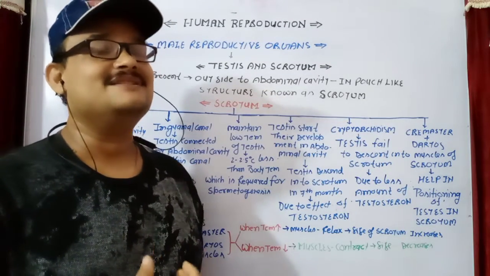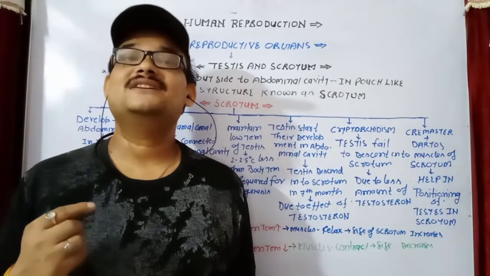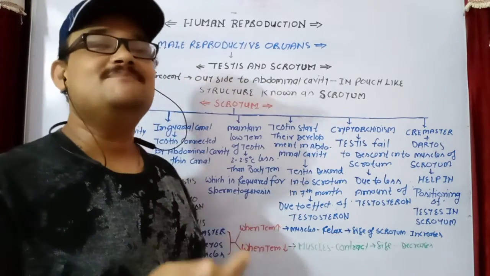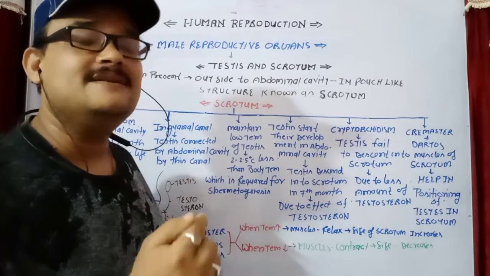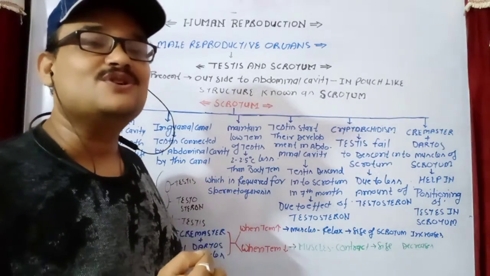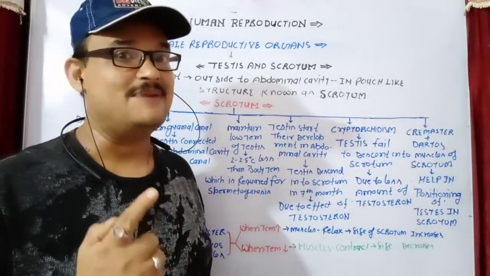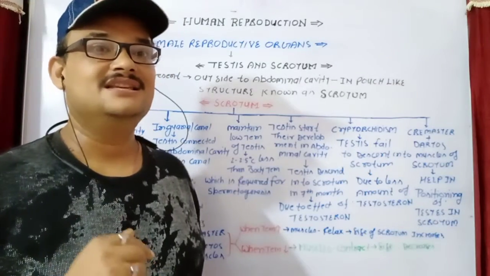So in such types of animals, the testis is present inside the abdominal cavity, but in the breeding season these testis descend into the scrotum. As you know, bat and otter, these two animals.